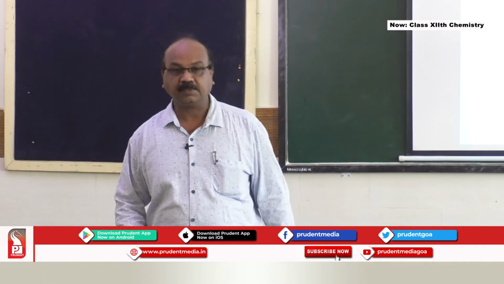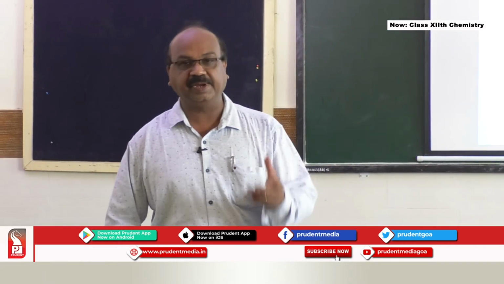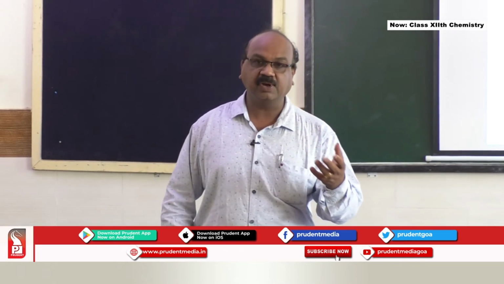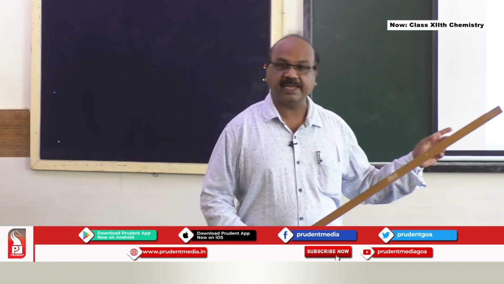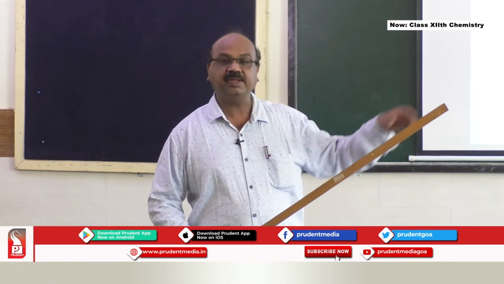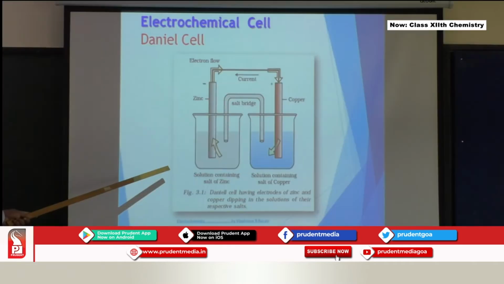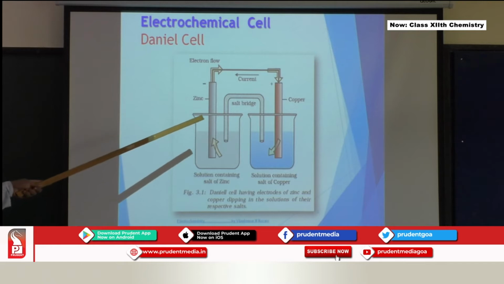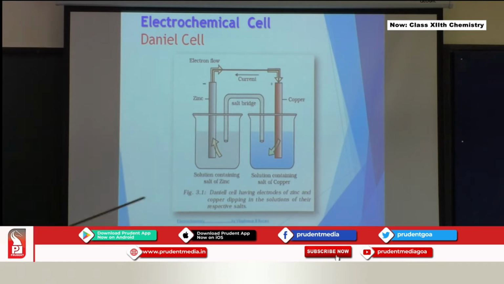that the color of copper sulfate is going to fade. It will become lighter and lighter. Why is it going to become lighter and lighter? It is because the copper ions are accepting the electrons which are coming from the zinc, and they are undergoing reduction. So on the left hand side we have the zinc electrode which is undergoing oxidation. On the right hand side, the red colored electrode, which is the copper electrode, undergoes reduction.